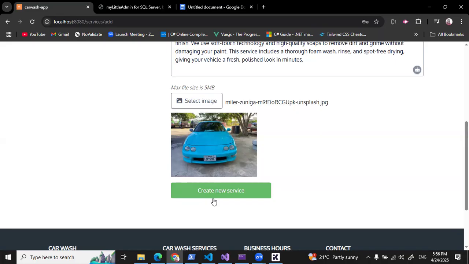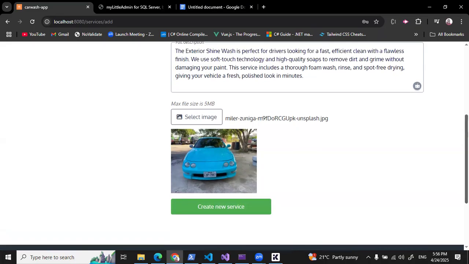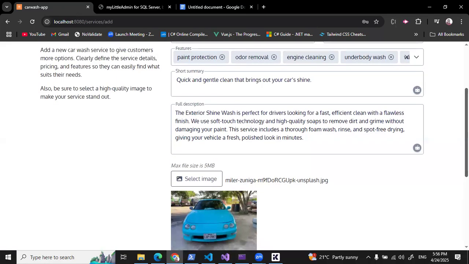And when that happens, then the application will serve all these details together with that link to the image, to the database.